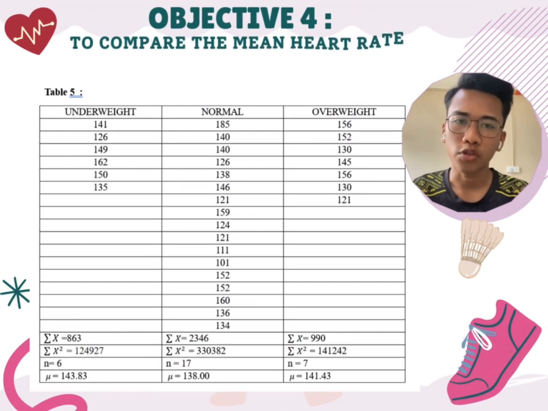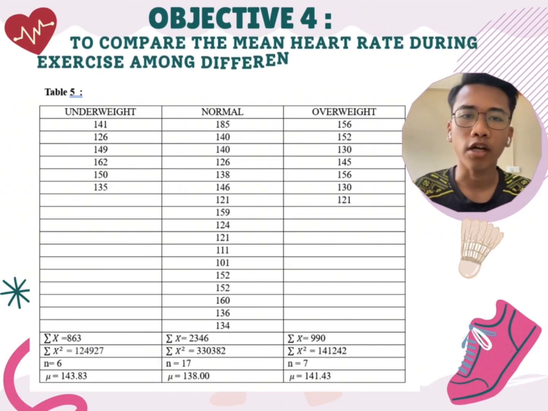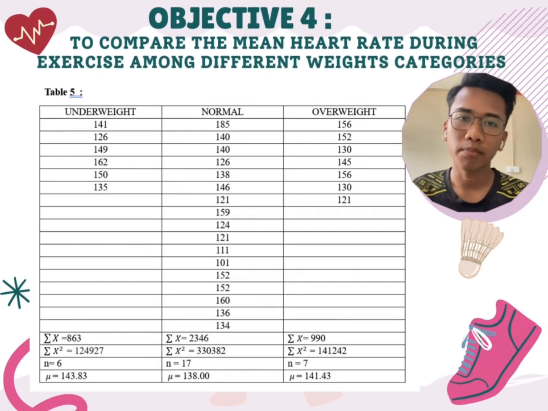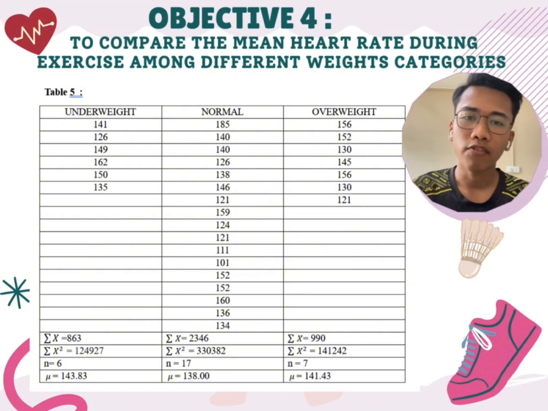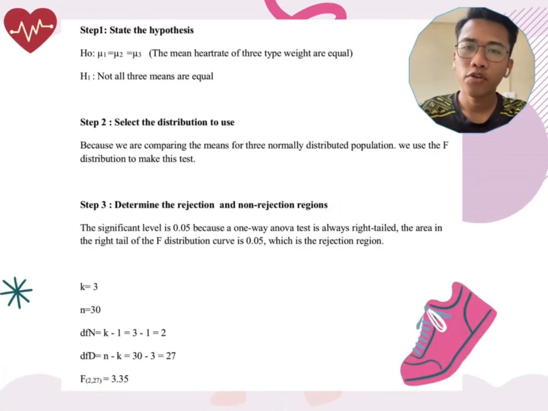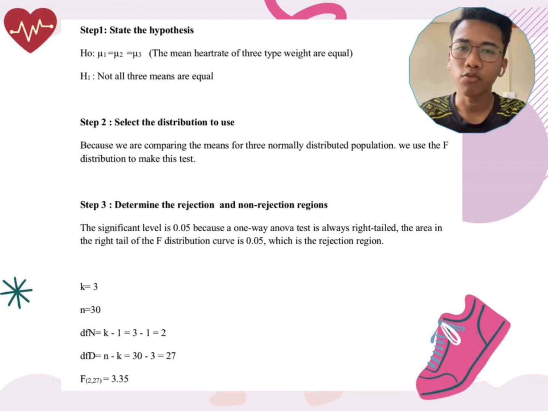Now I'm going to talk about objective number 4 for manual calculation, which is to compare the mean heart rate during exercise among different weight categories. As you can see here, this is all data from people who were jogging for a few minutes. For objective number 4, I want to calculate using one-way ANOVA.